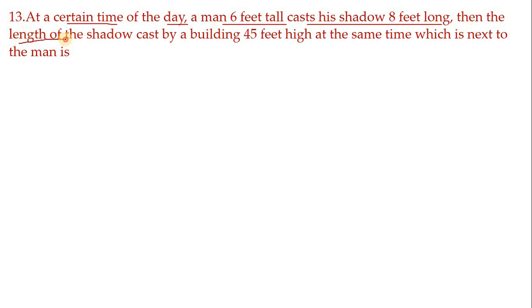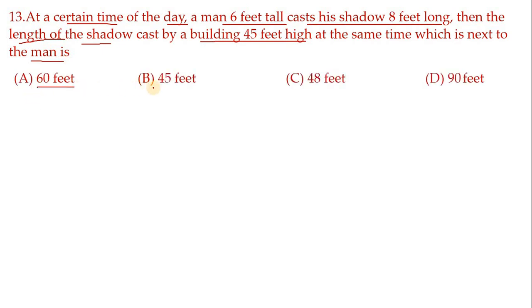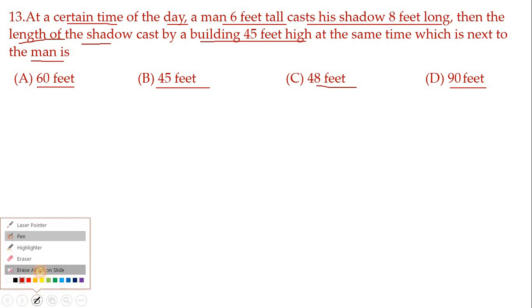Then the length of the shadow cast by a building 45 feet high at the same time, which is next to the man, is: 60 feet, 45 feet, 48 feet, 90 feet. For this, the figure is not given, children, but drawing the figure is very important. To draw the figure, you have to understand the problem. See, understand the problem first.